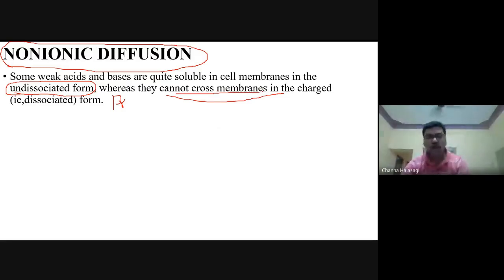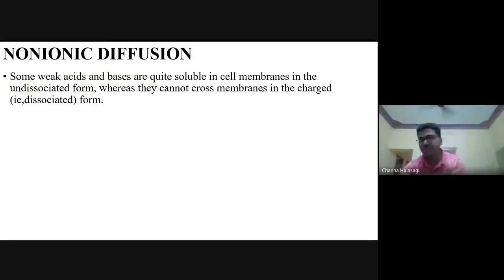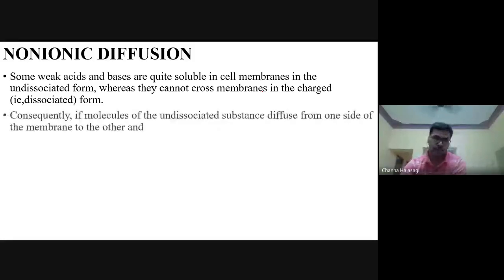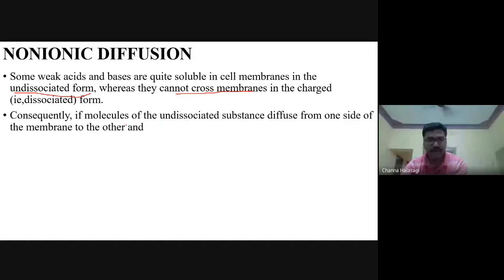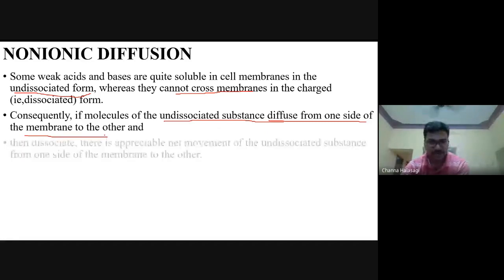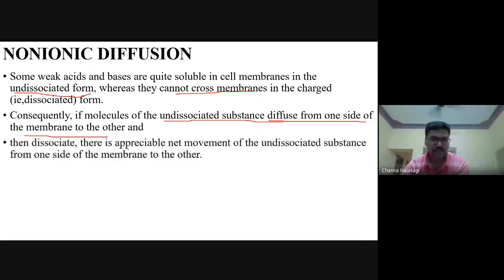Also, in this case, what is the behavior of the movement of the ions and the water molecule? Now what happens? These undissociated molecules which cannot cross the cell membrane because they cannot dissociate, there is a different mechanism. These molecules in the undissociated form diffuse from one side to the other side of the membrane, and then they dissociate.